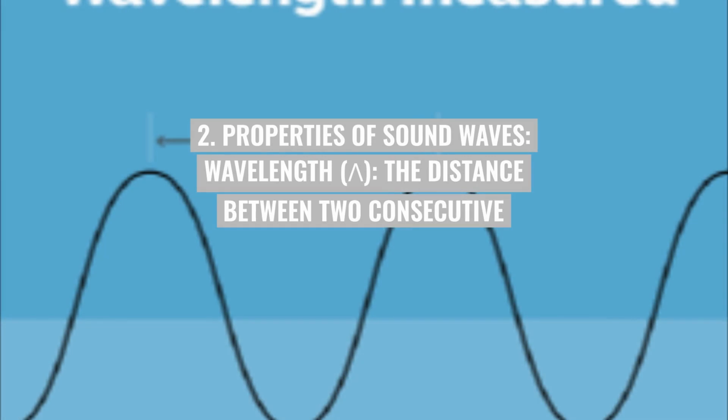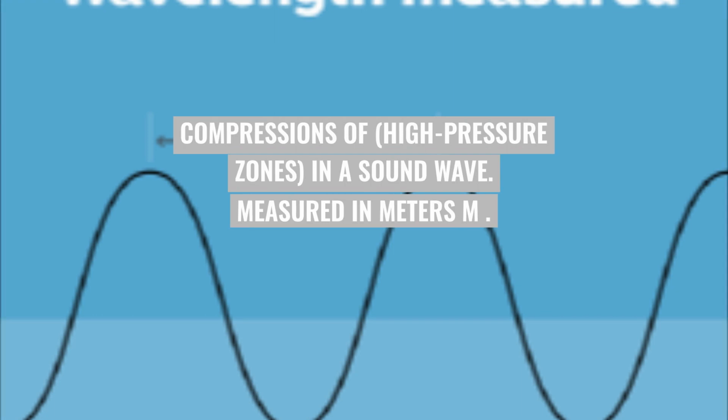2. Properties of sound waves. Wavelength, lambda: the distance between two consecutive compressions, or high-pressure zones, in a sound wave, measured in meters (m).